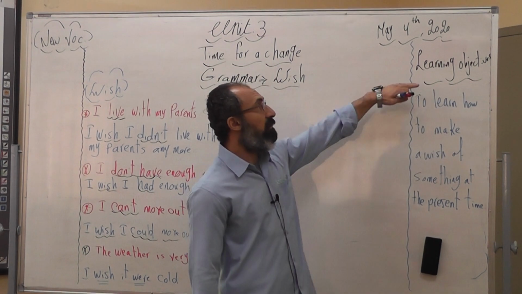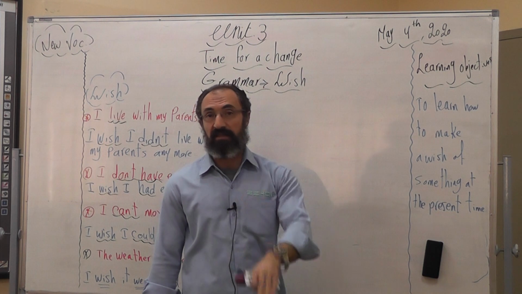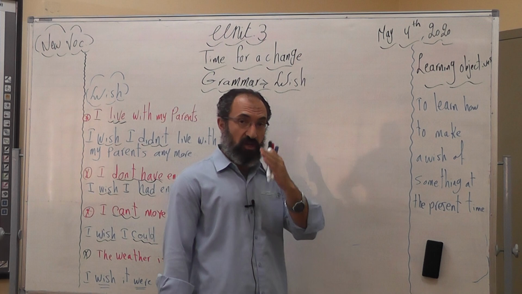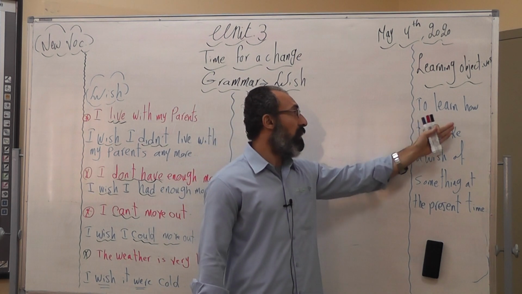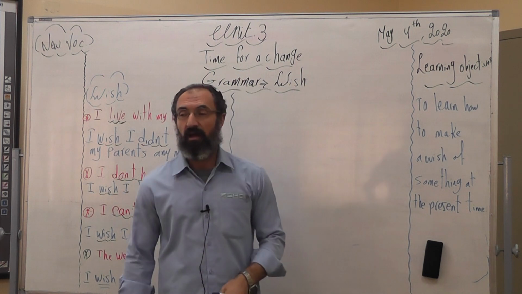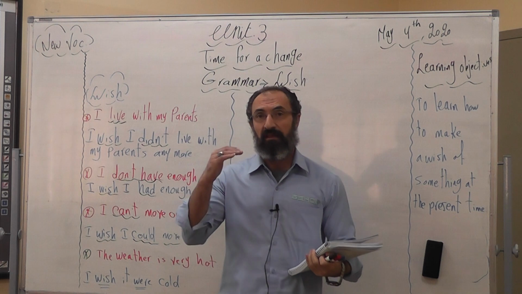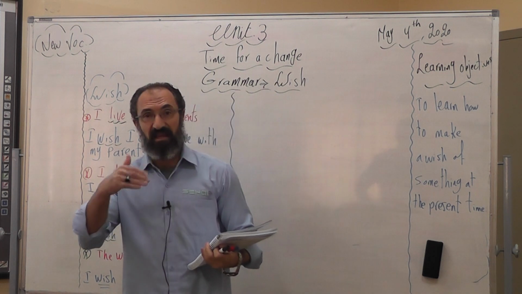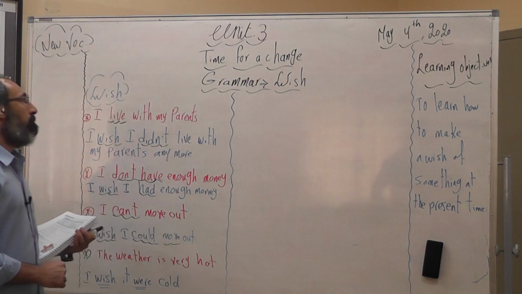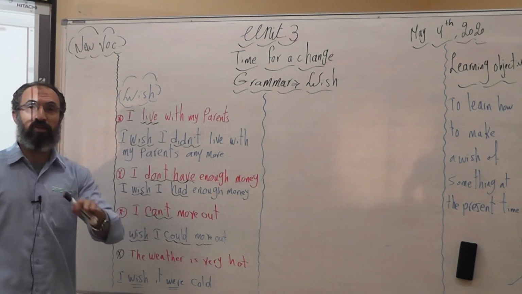Then we have the learning objectives. So what is the objective of our lesson today? By the end of our lesson, we have to learn how to make a wish about something at the present time. And when I talk about the present time, I mean the current time, the time when I am saying or telling something, right now. As for our wish, it's how to make a wish at the present time.